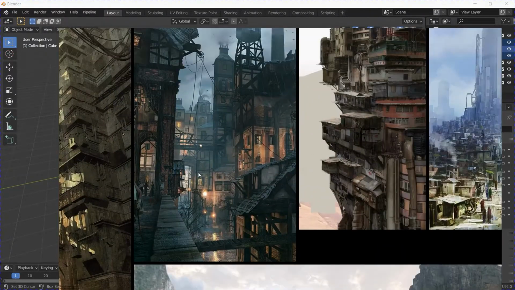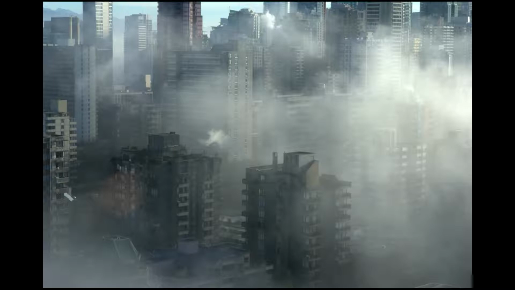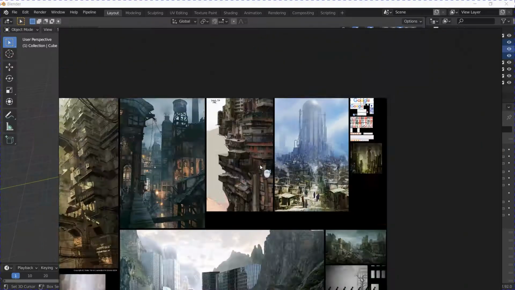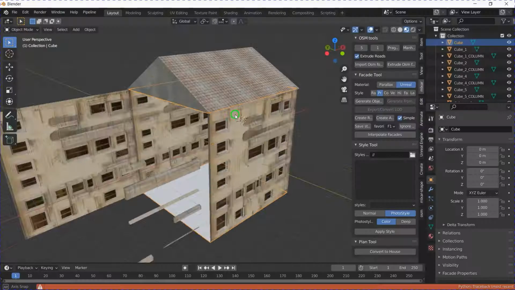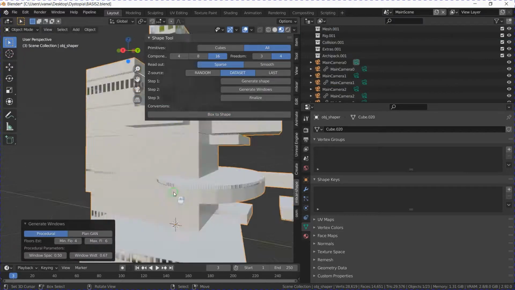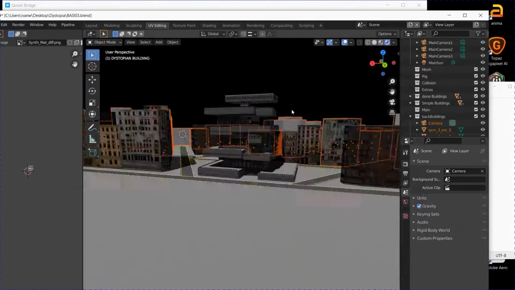I start by looking at pictures, dozens of them, listening to the Tron soundtrack, Blade Runner and programming music. I fire up my MLXAR new version and start playing with the new shape generator. I have curiosity and I have will. I built a small neighborhood around my not so different building.